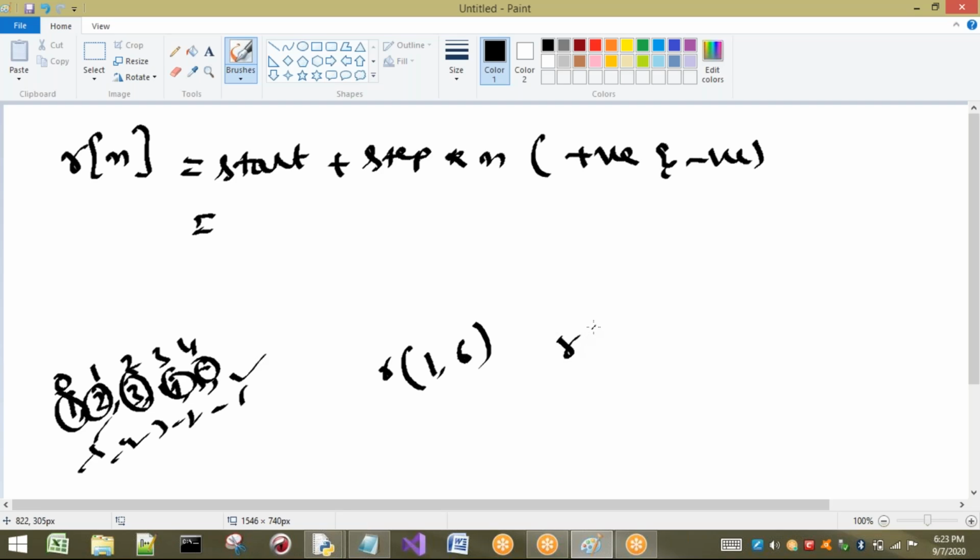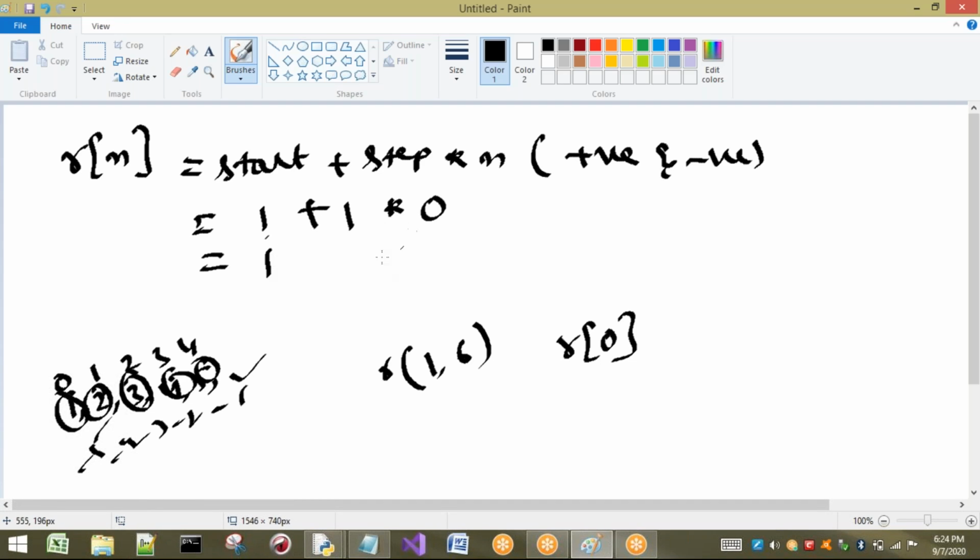To generate R of 0, R of 0 is nothing but 1. How is 1 generated? Start is 1 plus step. By default, step will be 1. What is the index I need? 0. So what value are we going to get? 1 plus 1 into 0. That means I am going to get value 1, so this one is printed here.